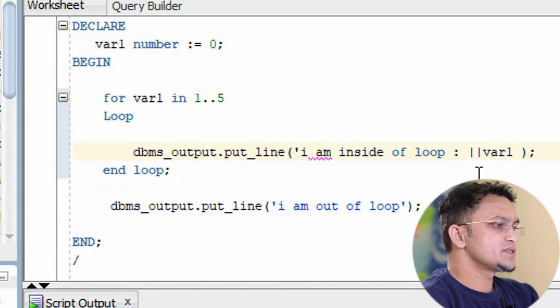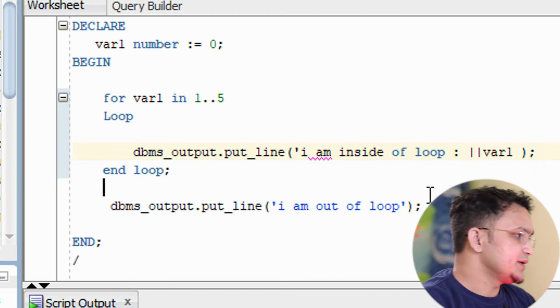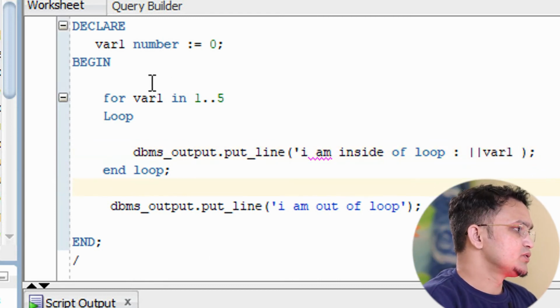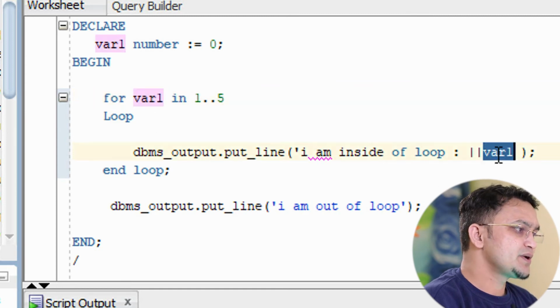So now you will notice this variable 1 will be incremented automatically. So how exactly will it work? The control will come over here, it will have the value 1, so it will print 1 the first time.